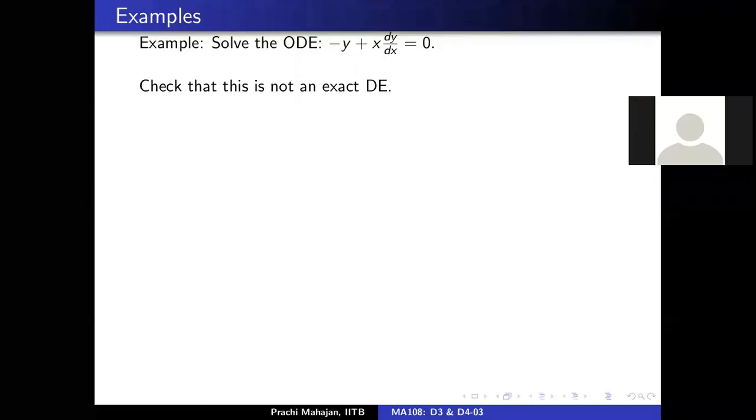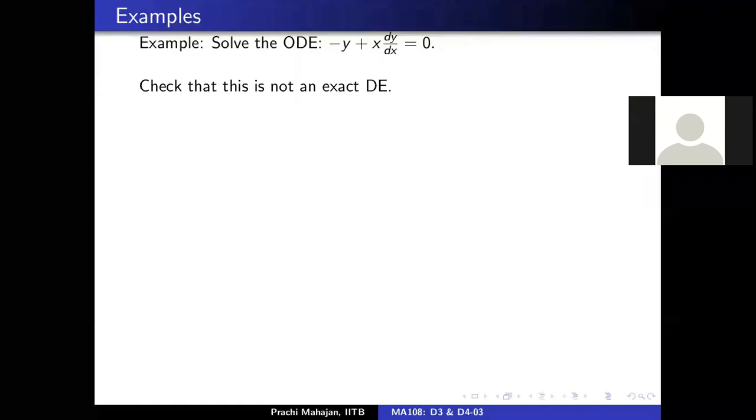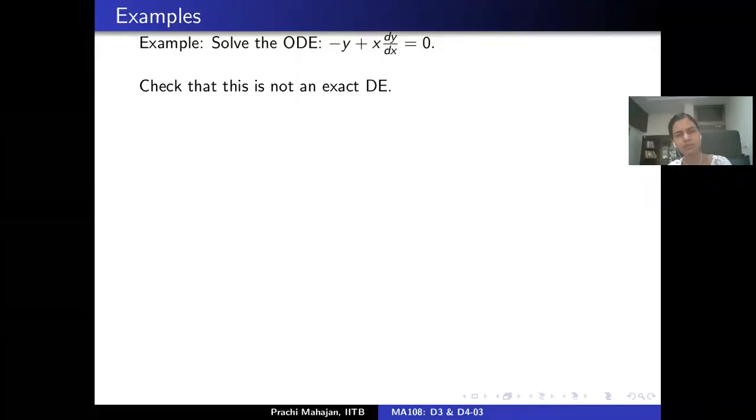Ma'am, but it is separable. Yes, it is separable, I agree. We can directly solve. One can do all of that. This is separable, this is homogeneous, all of that is true. I just want to illustrate integrating factors. All your points are valid and taken.